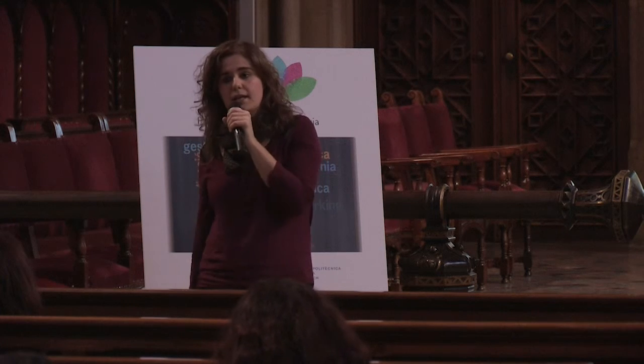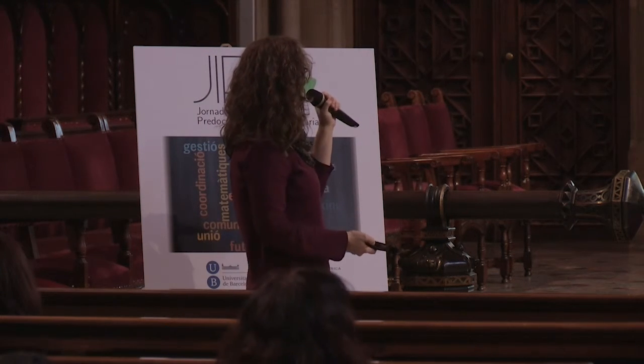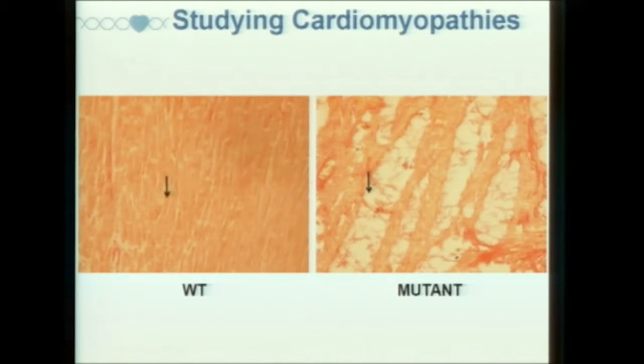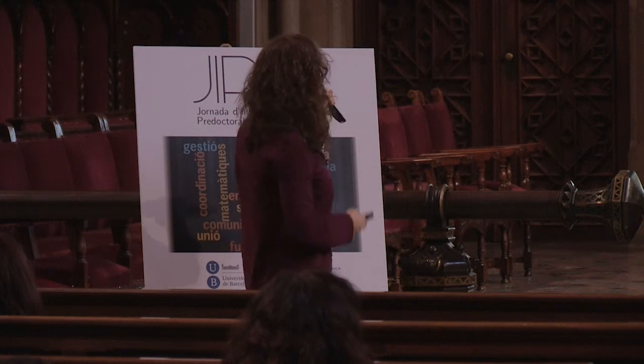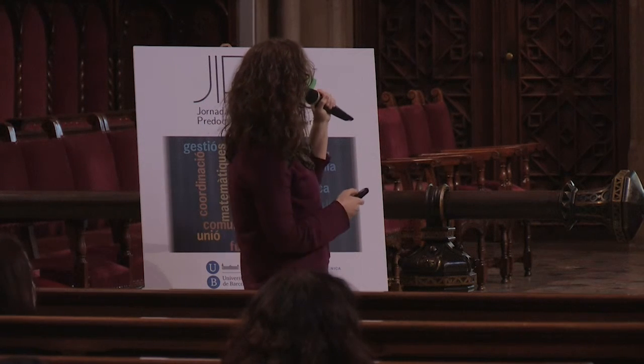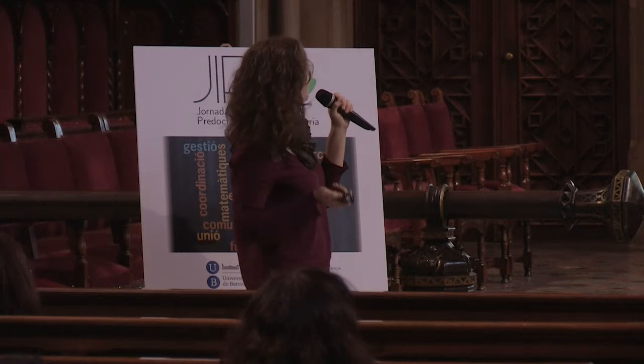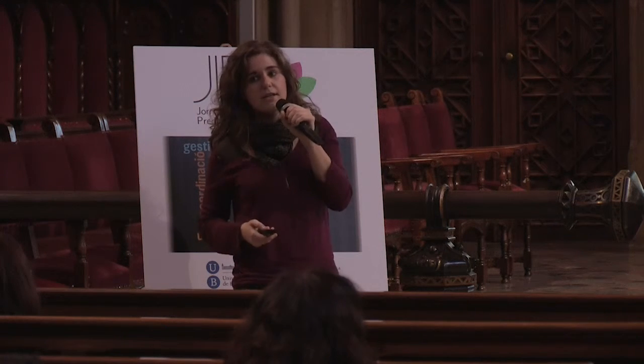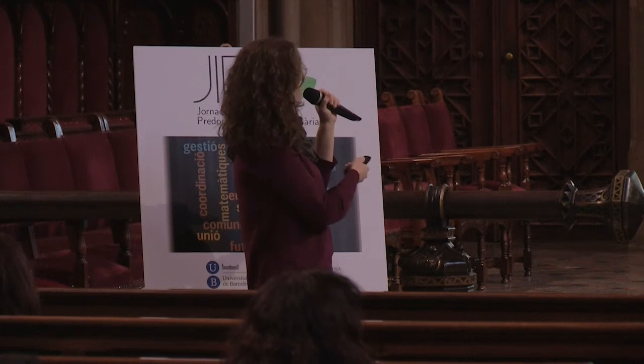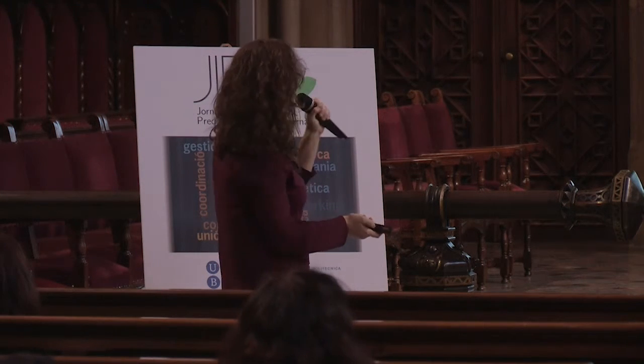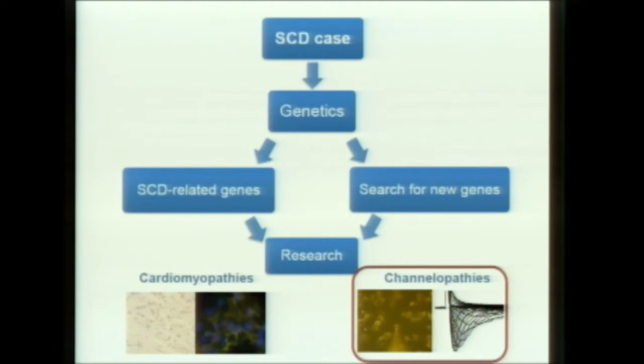Another approach to study cardiomyopathies is to perform histological assays directly on human heart tissue. Obviously, we can only do this in postmortem samples. On the left, we have a normal heart tissue, myocardium, and we have stained in orange the muscle cells of the heart. On the right, we also have myocytes in orange, but we can see how these myocytes are clearly replaced by fatty tissue that we can see in white. So now Helena is going to explain how we study channelopathies.